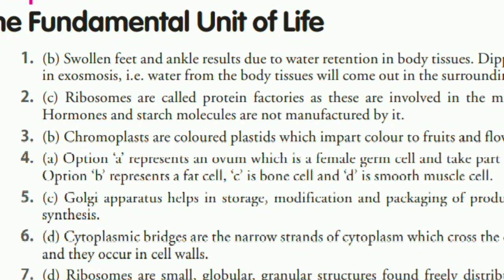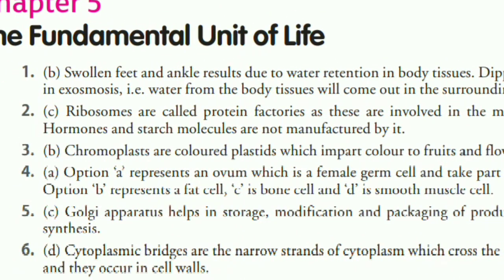The third question was which of the following plastids imparts red color to pomegranate? The correct answer is chromoplast, which are colored plastids that impart color to fruits and flowers. Next question, question number 5, we had not taken question number 4 over here. So the fifth question was speak out the incorrect statement, and four statements were given to us, and we chose that Golgi apparatus acts as a site of protein synthesis.